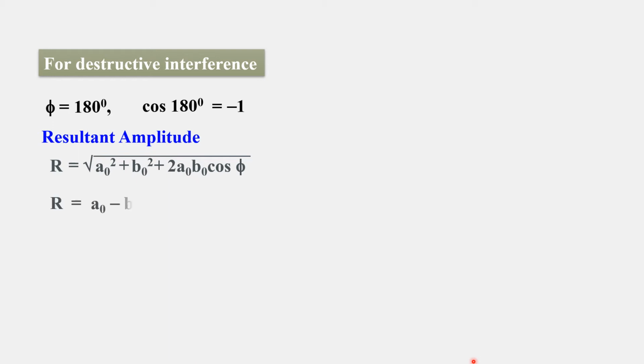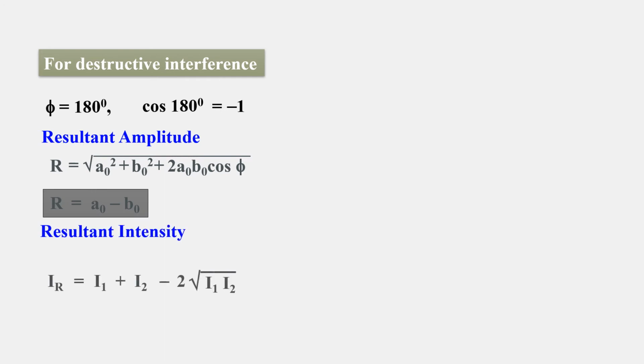So the answer comes as √(A₀² + B₀² − 2A₀B₀), which is √((A₀ − B₀)²). When the root gets cancelled, A₀ − B₀ remains. The resultant intensity I_R is equal to I₁ + I₂ + 2√(I₁I₂) cos 180, which will become I₁ + I₂ − 2√(I₁I₂). So this is the resultant intensity.